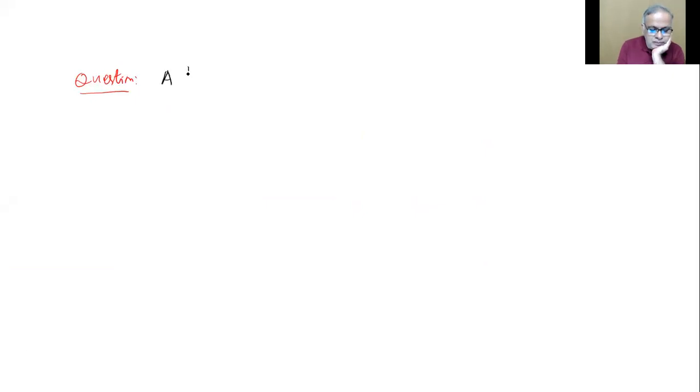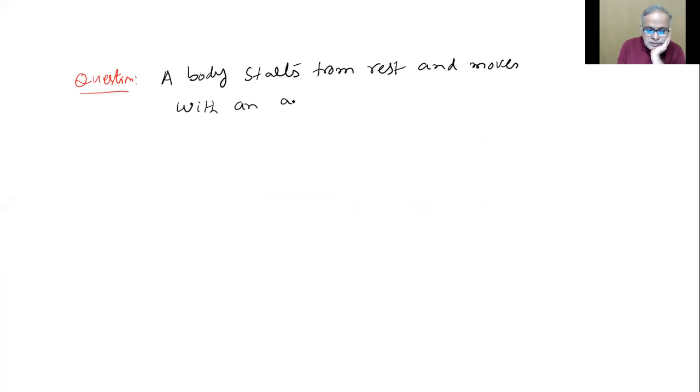A body starts from rest and moves with an acceleration a equals 3t. That means a is not constant.